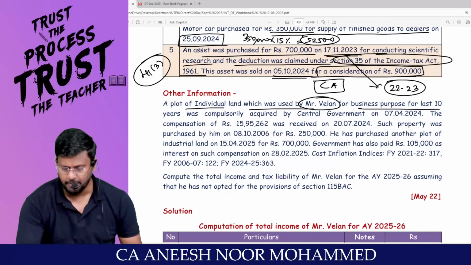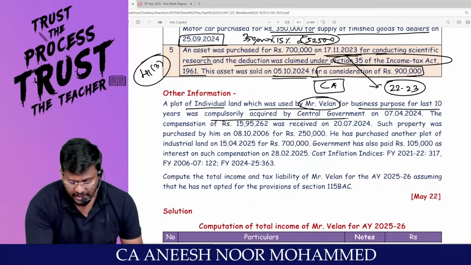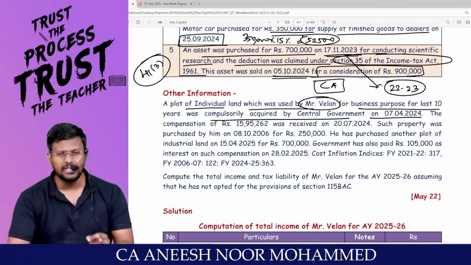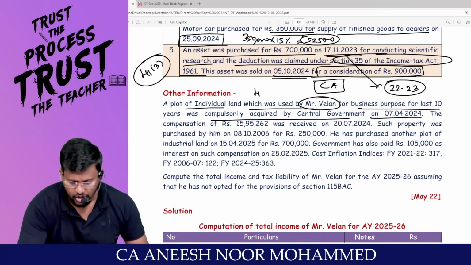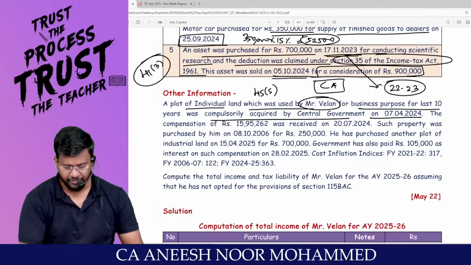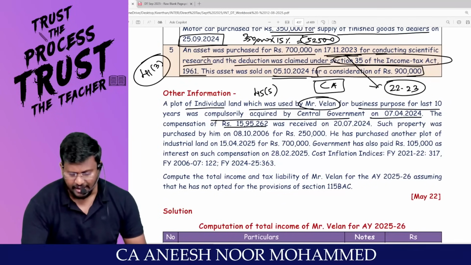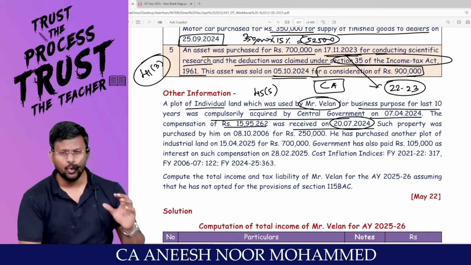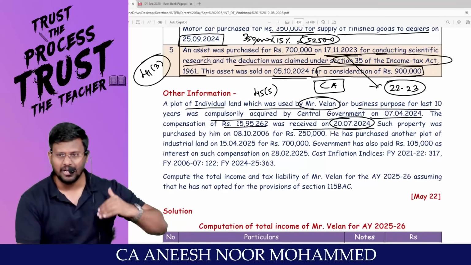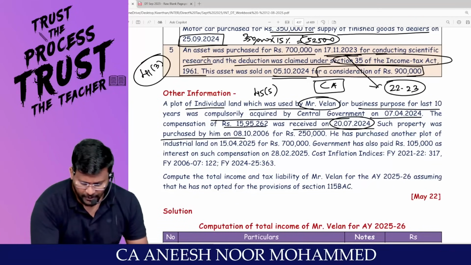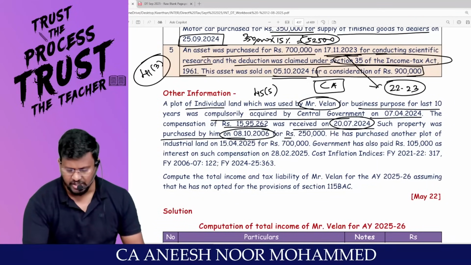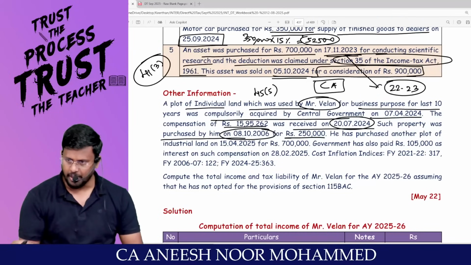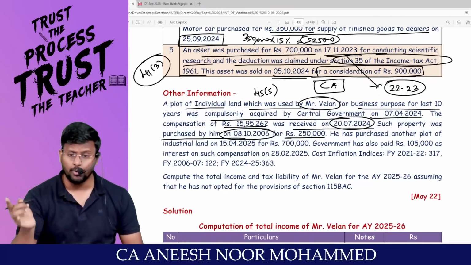Sir, other information. A plot of industrial land which was used by Mr. Whelan for business purpose for the last 10 years was compulsorily acquired by the central government on 7/4/2024. Section 45 subsection 5, compulsory acquisition of land and building. Are you all really with me? Compensation of 15,95,262 was received on 27/2024. Original compensation will be taxable under the head capital gain. Such property was purchased by him on 8/10/2006 for 2,50,000. That means, sir, this is a long-term capital asset, since the period of holding is more than 24 months.